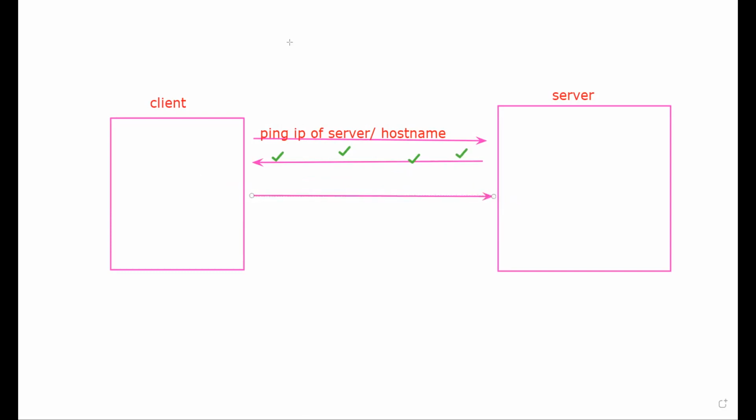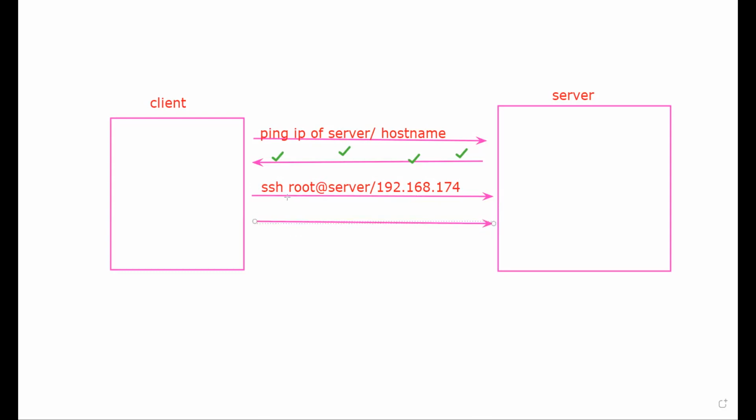Now I request SSH from my client machine to the server. For example, ssh root@server. The IP of the server or the host name, it doesn't matter. I just give the server name or the IP, for example 192.168.0 and so on. After doing SSH, it asks me for the password. Whose password? The root's password.